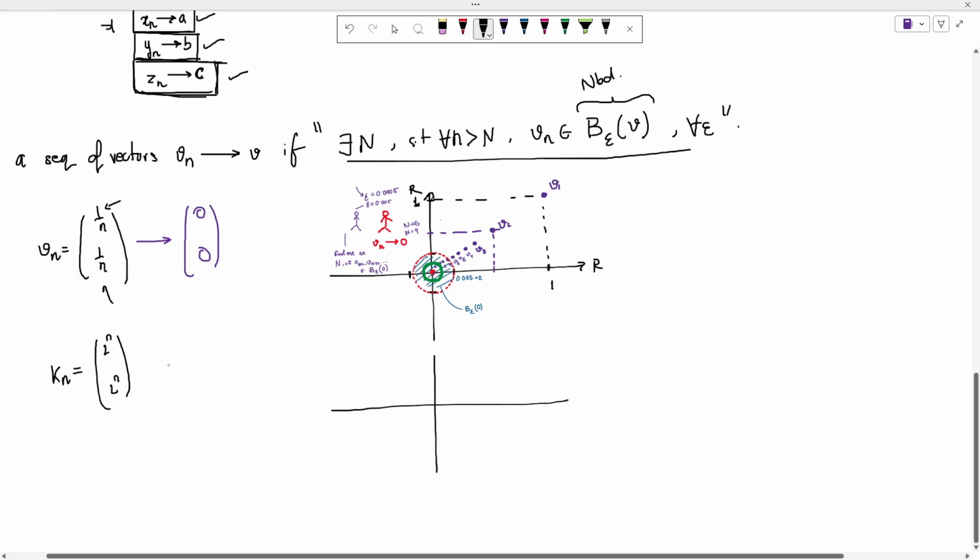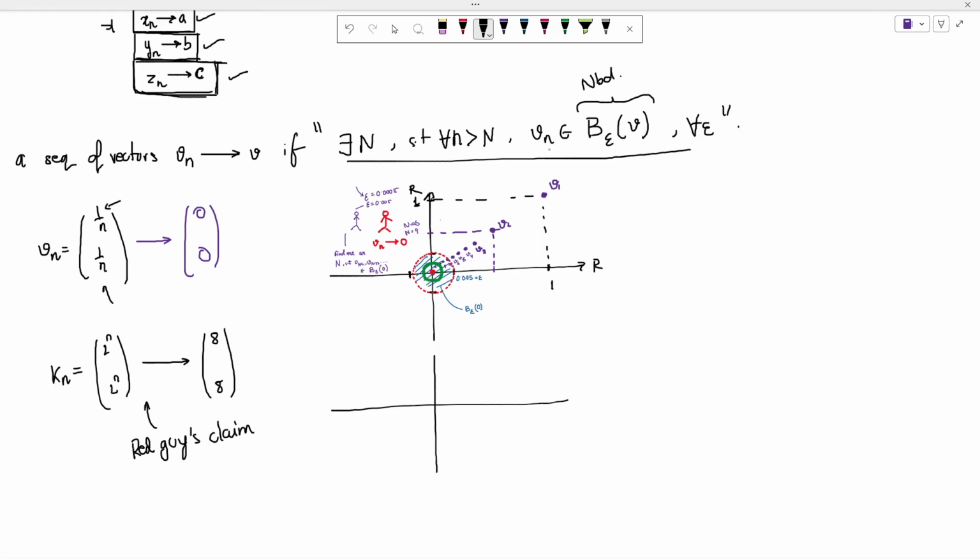And now the red guy is claiming that this converges to, let's say, 8. Let's say this is my claim. Red guy's claim, right? So now let us look at how this violates the definition.